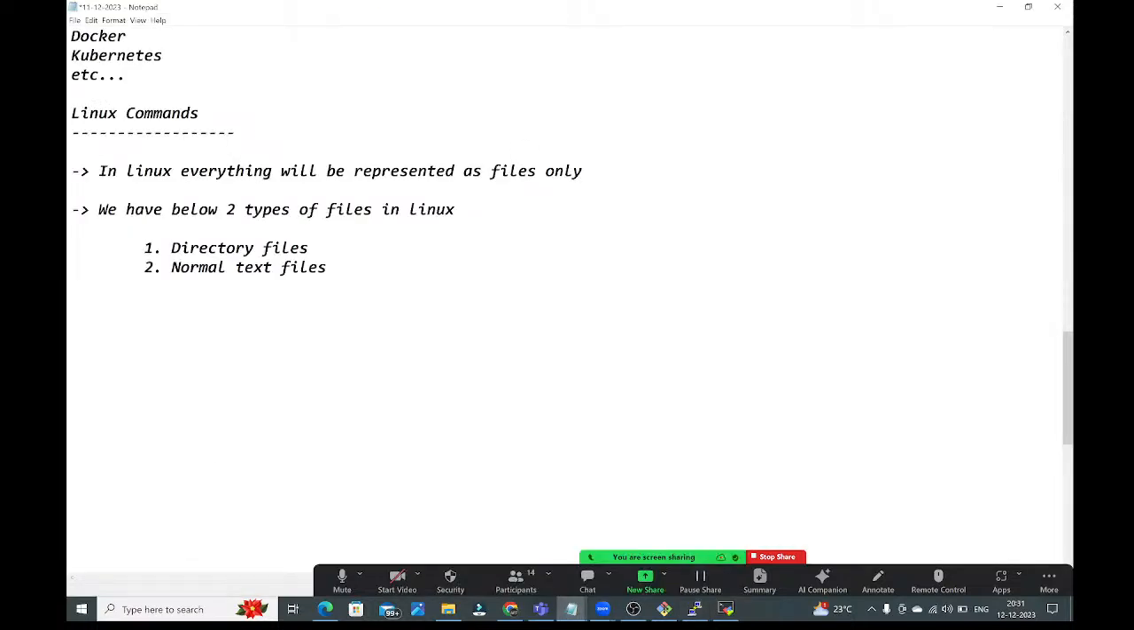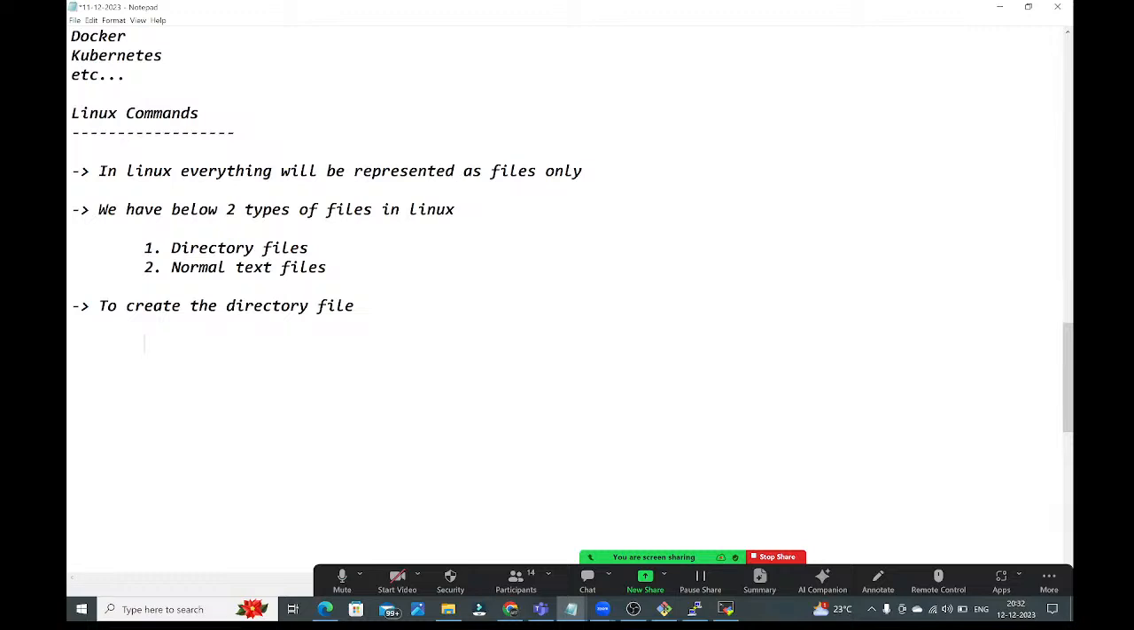Let me make it in the notes, guys. We have two types of files, guys: directory files and normal text files. Okay, to create the directory file, what do we need to do?